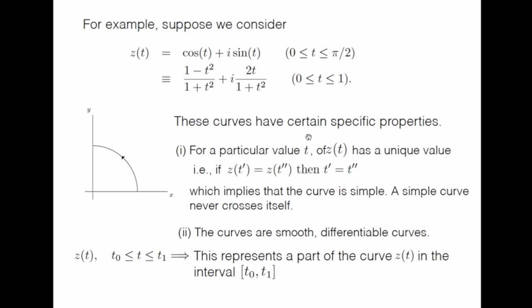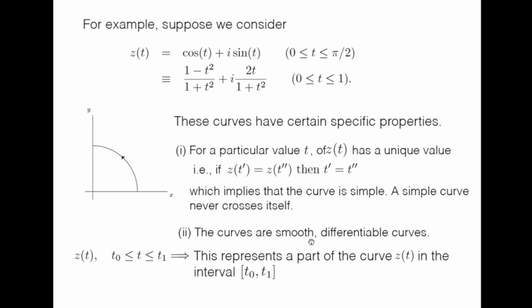Now these curves have certain specific properties. Number one, for a particular value of t, z(t) has a unique value, that is, if z(t') equal to z(t''), then t' equal to t''. You can see it from here, which implies that the curve is a so-called simple curve. By simple curve we mean that the curve never crosses itself.